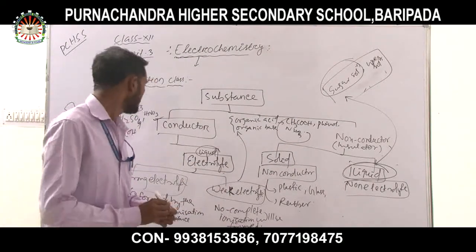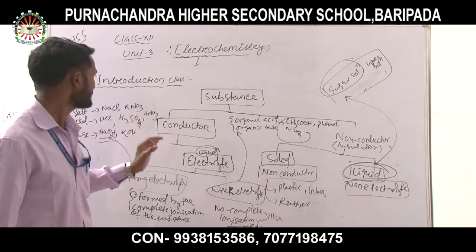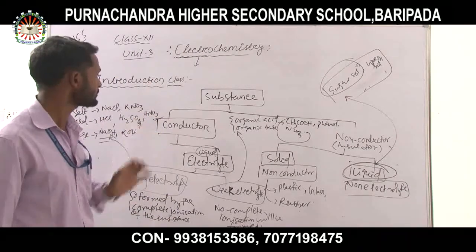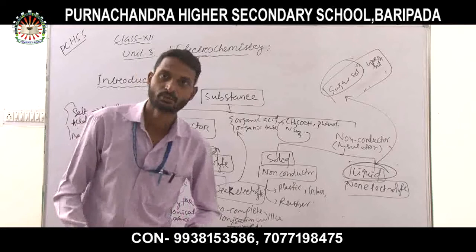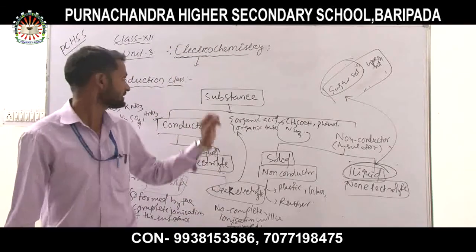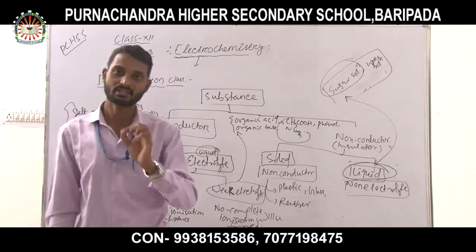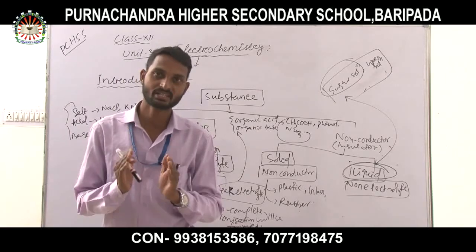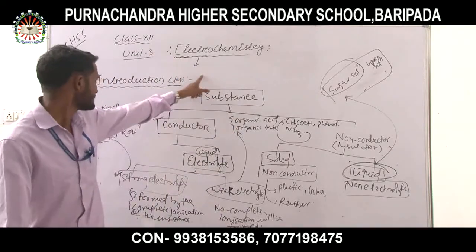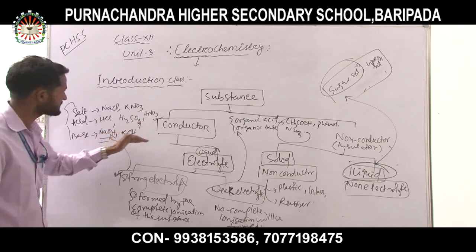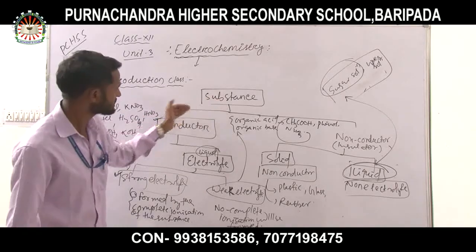So my dear students, this is the introduction class of electrochemistry, in which we discussed the definition of electrochemistry as a branch of chemistry. The introduction is about substances.